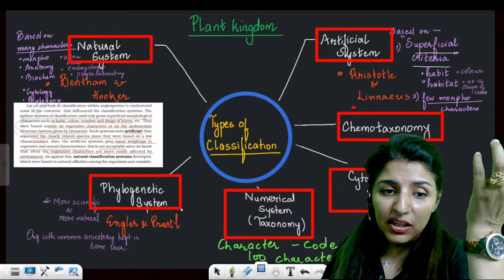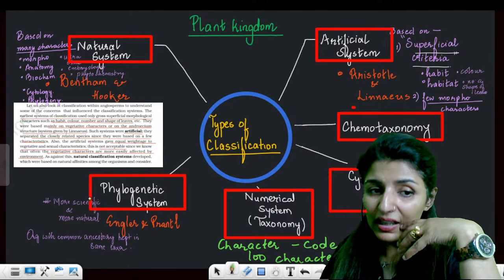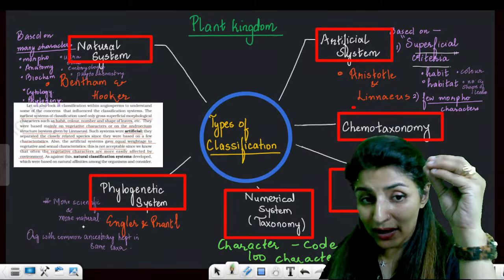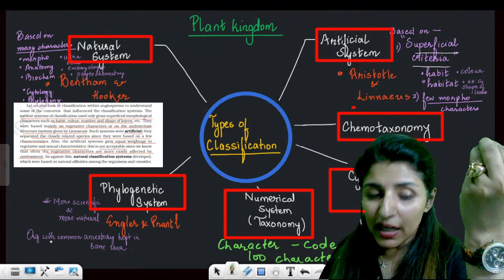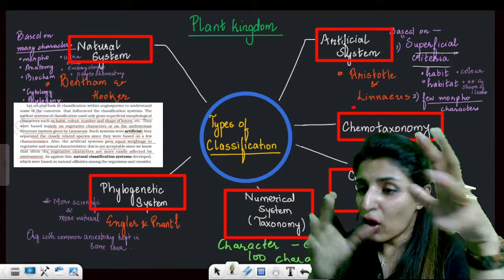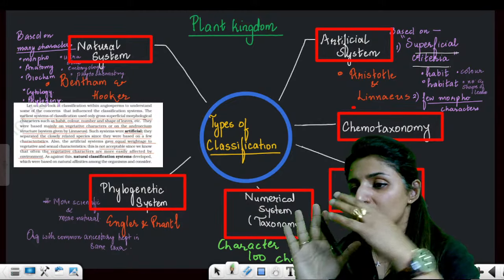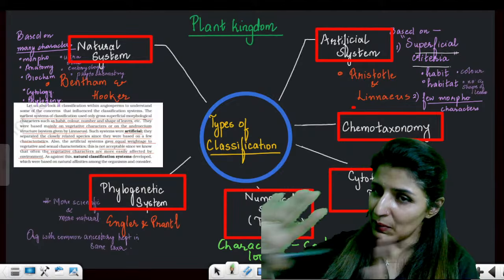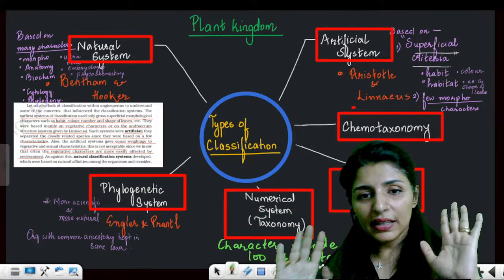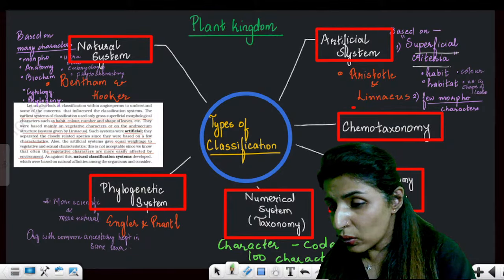Then the phylogenetic system. The phylogenetic system is given by Engler and Prantl. This is a more scientific and more natural method, and since the name says phylogenetic, it considers that organisms with common ancestry should be kept in one taxon. So what is the underlying statement of phylogenetic? Those which have common origin, keep them in one category. Is that clear? These are different types of classifications. Is this point clear to all?